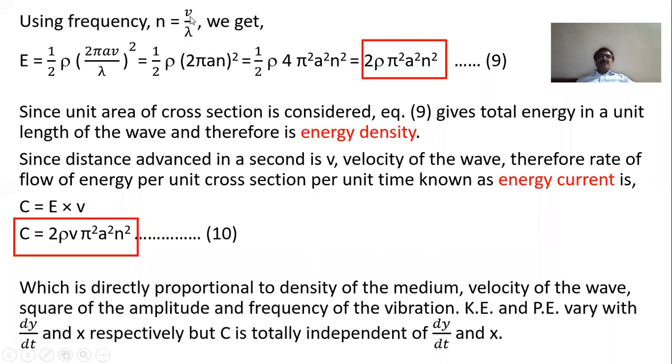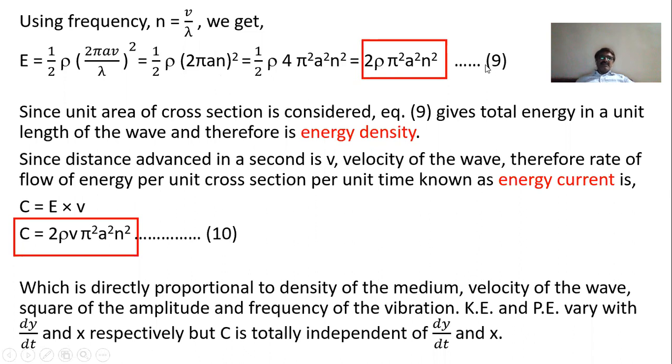Now, if we substitute v by lambda by n in the previous equation, v by lambda whole square means n square, so 2 pi a into n square, and if we solve it, it is simply half rho into 4 pi square a square n square, so 2 rho pi square a square n square.